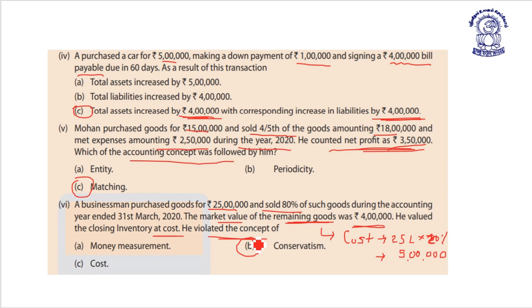Any decrease in value of asset shall be recognized as per the conservatism or prudence approach, as we discussed in last lecture. So current asset should be recognized at the cost or market value, whichever is lower. So here Mr. A businessman violated a principle or concept of the conservatism.